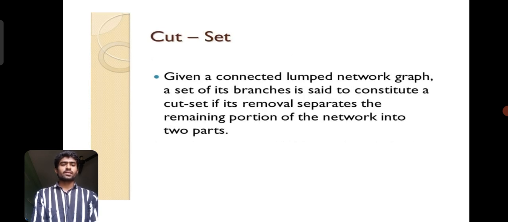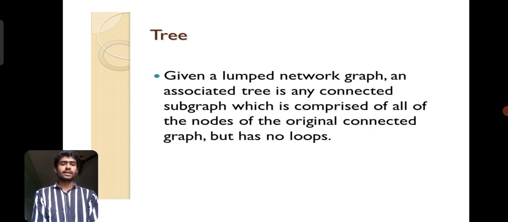And a cut set: given a connected lumped network graph, a set of its branches is said to constitute a cut set if its removal separates the remaining portion of the network into two parts. After the cut set, the tree. A tree is a lumped network graph.